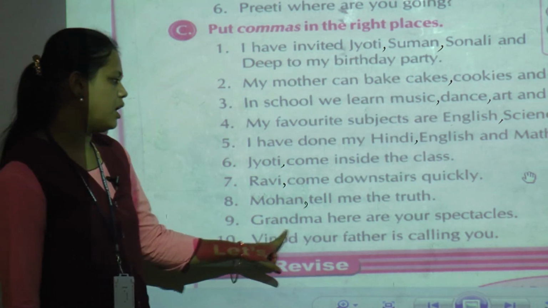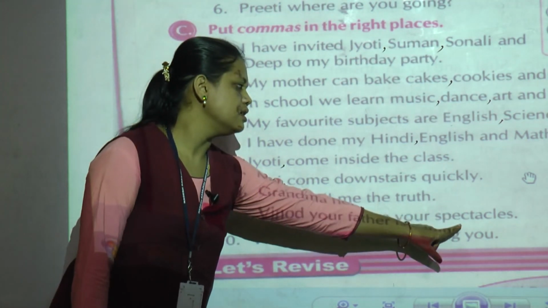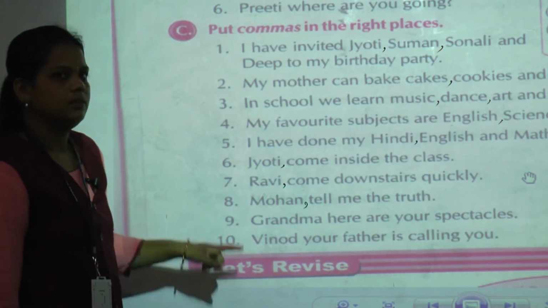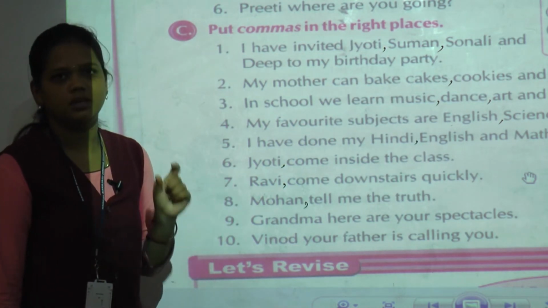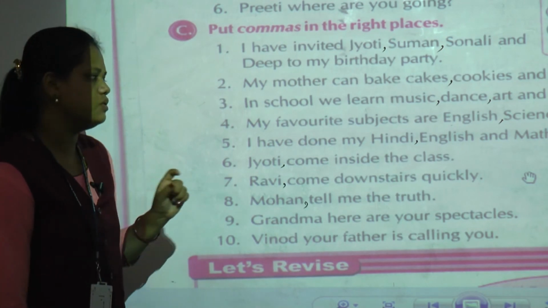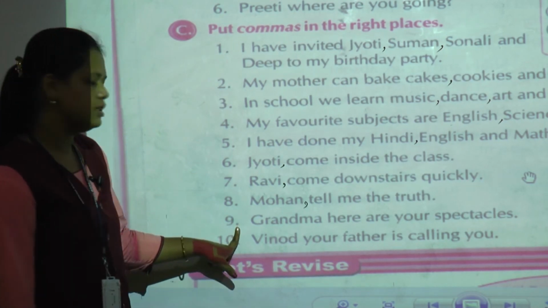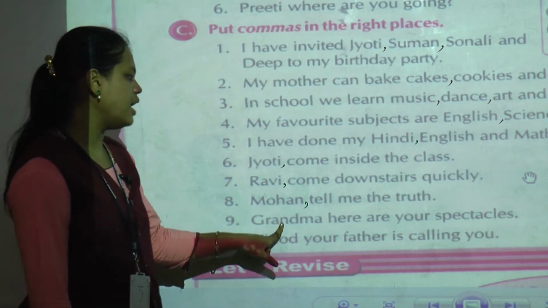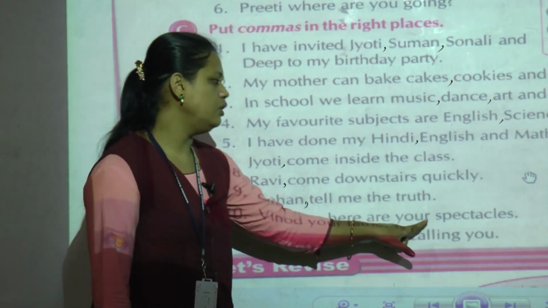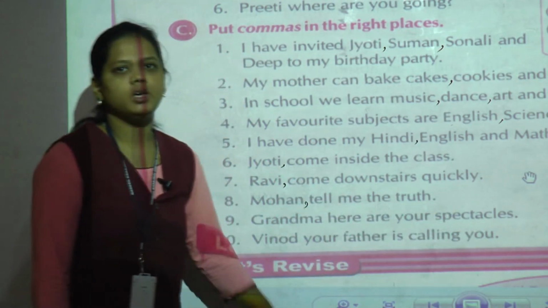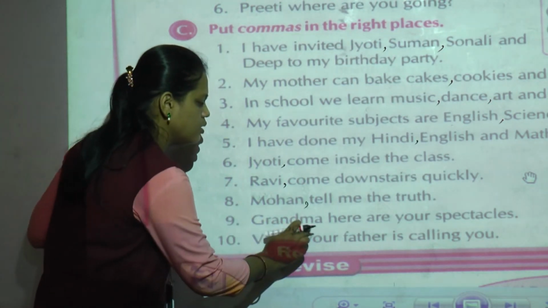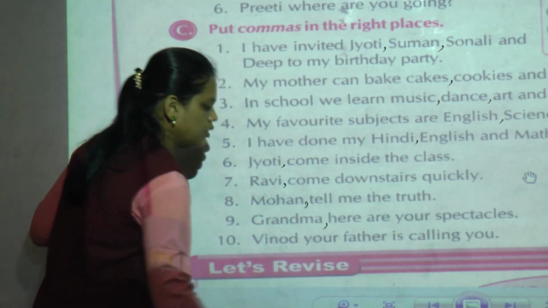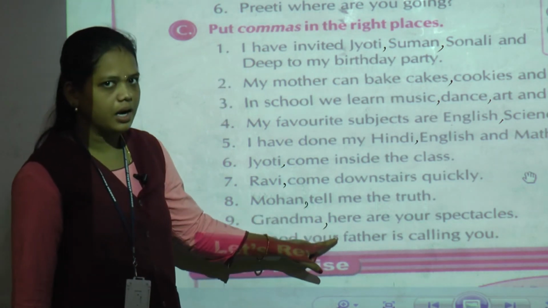Now ninth one is, Grandma here are your spectacles. Spectacles means we can say specs, which your grandmother, grandfather, your father is going to use. So here the sentence is like this: Grandma, here are your spectacles. Now in the sentence, what is the noun? Noun is grandma. So here we are going to put the comma after grandma.